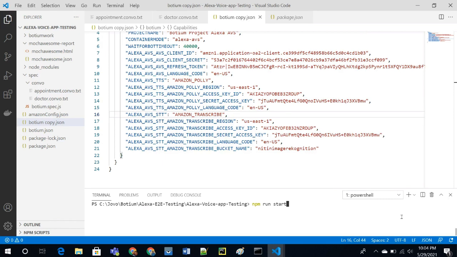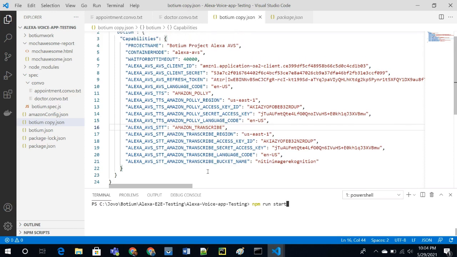So in this demo we'll see how we can automate our Alexa skill end-to-end using the Botium AVS connector. So this is my Botium file. I have already explained the usage of the Botium file in my previous video. Now here we'll be using Alexa Voice Service.